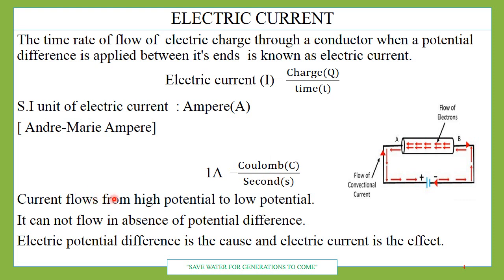Now current flows from higher potential to lower potential. We shall be studying potential in the second session. It cannot flow in the absence of potential difference. If you are using a dead cell with zero potential, electric current will never flow through the conductor. Electric potential is a cause and electric current is an effect of potential difference. If potential difference is there, only then electric current will flow. In absence of a battery or a cell, electric current cannot flow through a conductor.